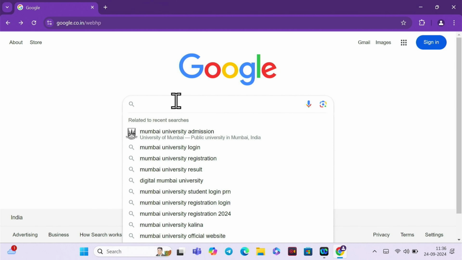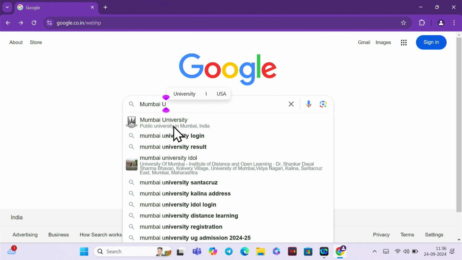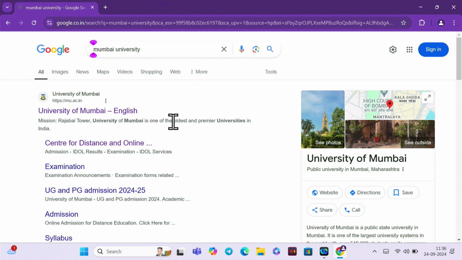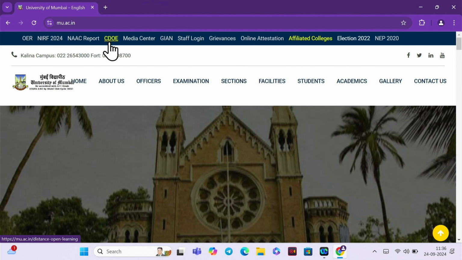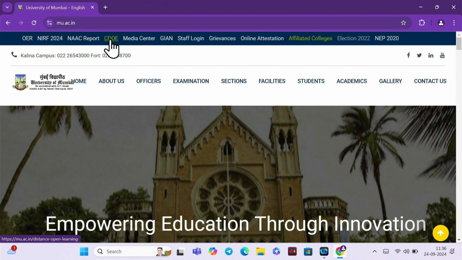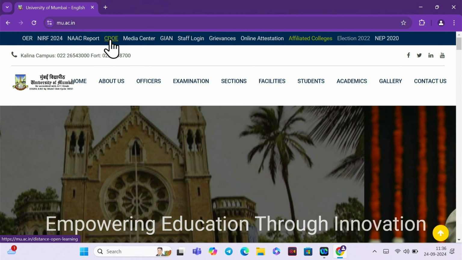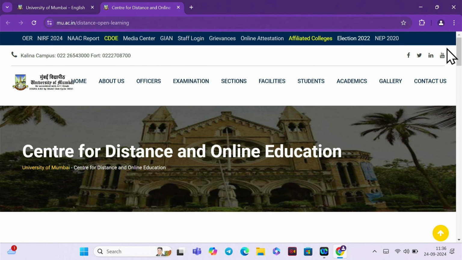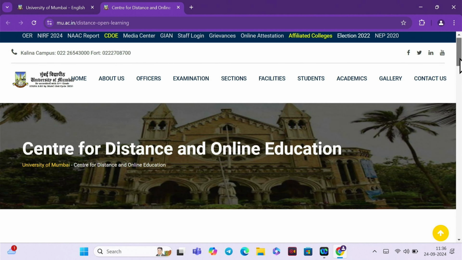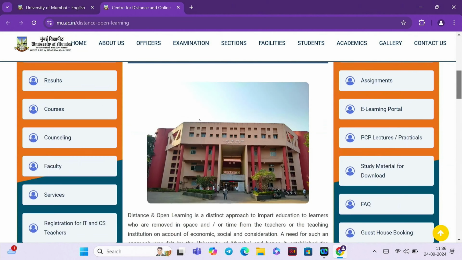Type in the search box Mumbai University. The very first link for University of Mumbai is our website. Click on Center for Distance and Online Education, that is CDOE. I am sure you might have visited this page for your admission process.